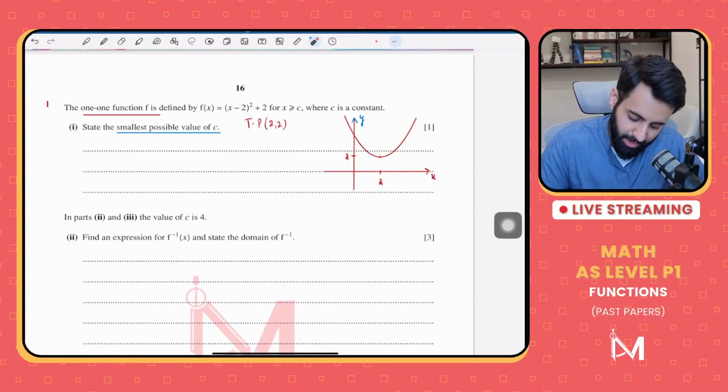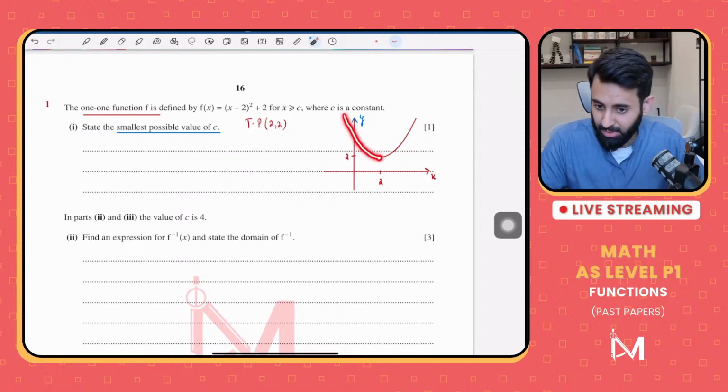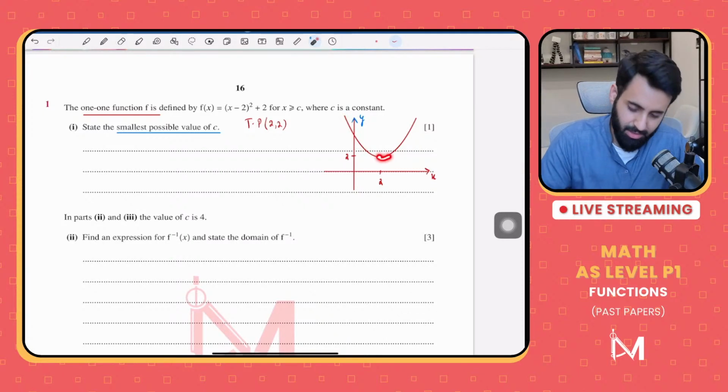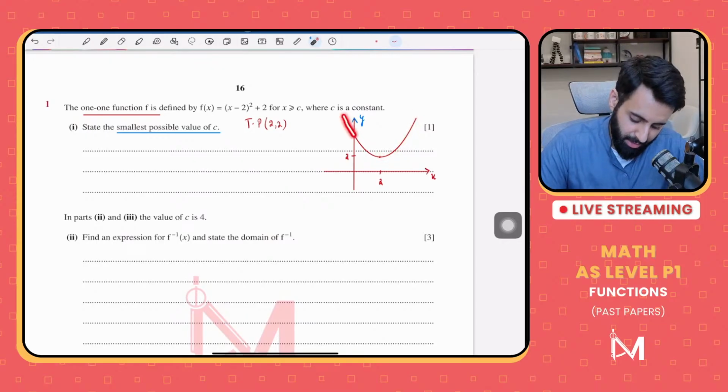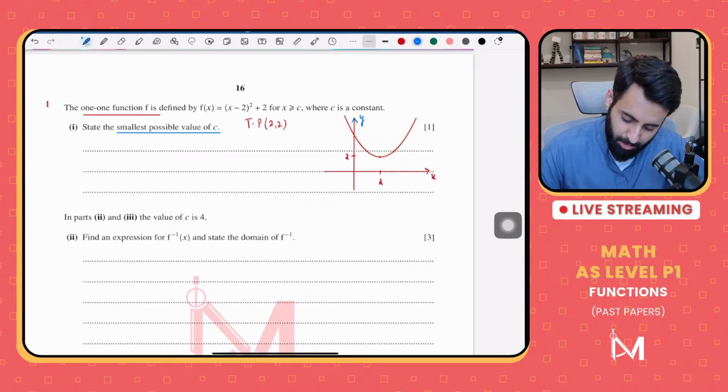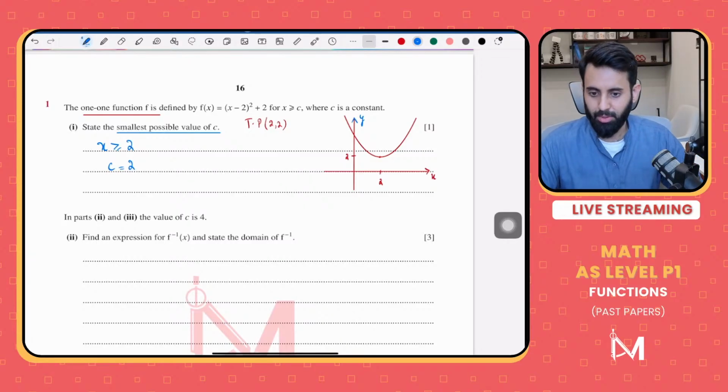Or another way to identify a one-to-one function is that a one-to-one function is either always decreasing or always increasing. It's not doing both at the same time. That's not possible. Now this quadratic curve is doing both: it is decreasing as well as increasing. So if you want to make it a one-to-one function, one possible domain could be x is greater than or equal to 2. So what's the smallest possible value of c? That's equal to 2. Okay?